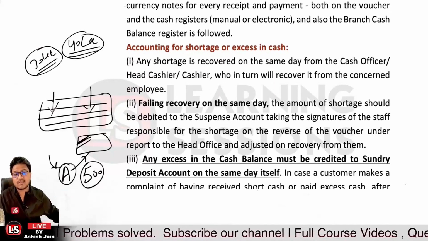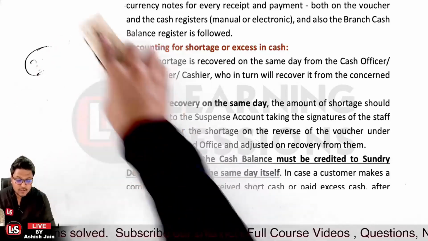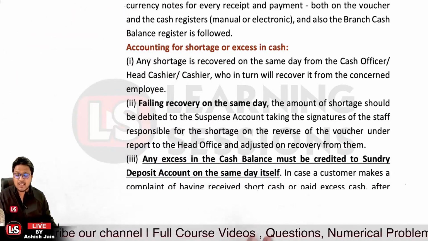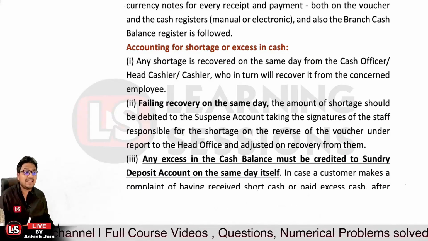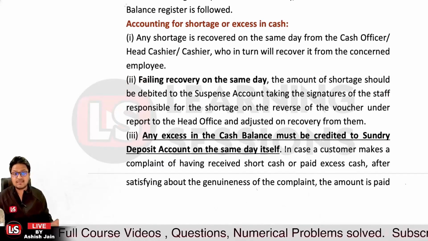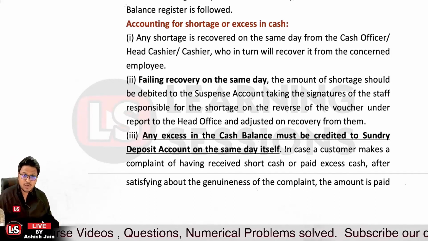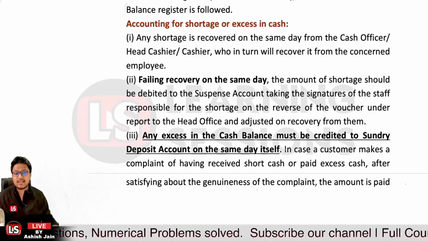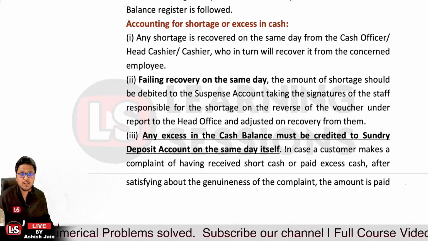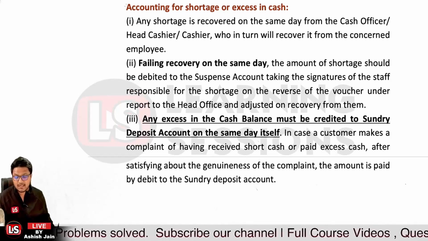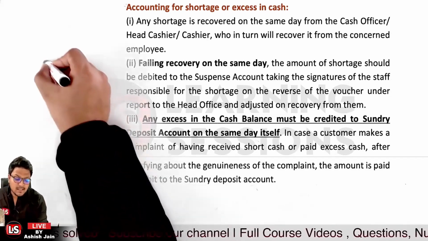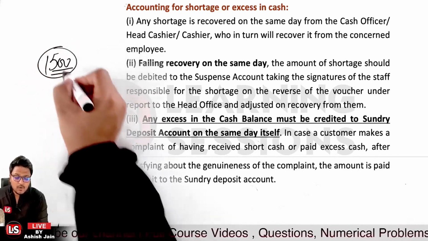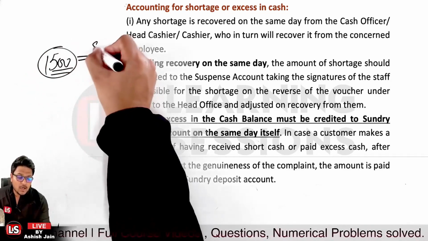Okay, and also if there is excess of cash, whatever the excess amount is, that must be credited to the sundry deposit account on the same day itself. And if a customer makes a complaint of having received cash in short, or having paid cash in excess, after satisfying about the genuineness of the complaint, the amount must be debited. Let's say the excess of cash was rupees 1500. That amount must be credited to the sundry account.